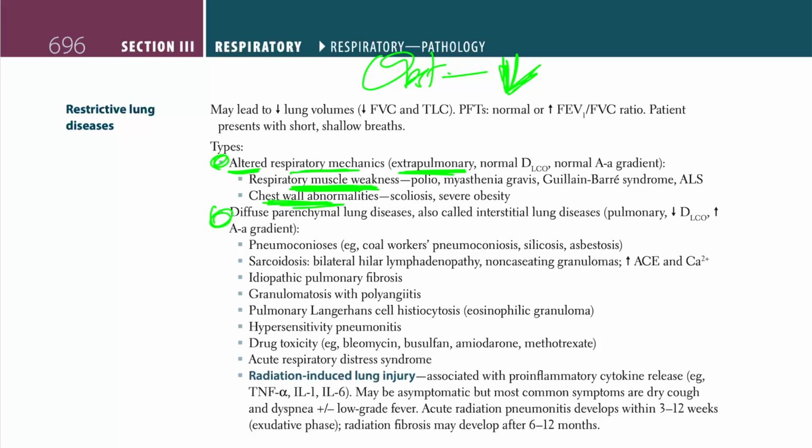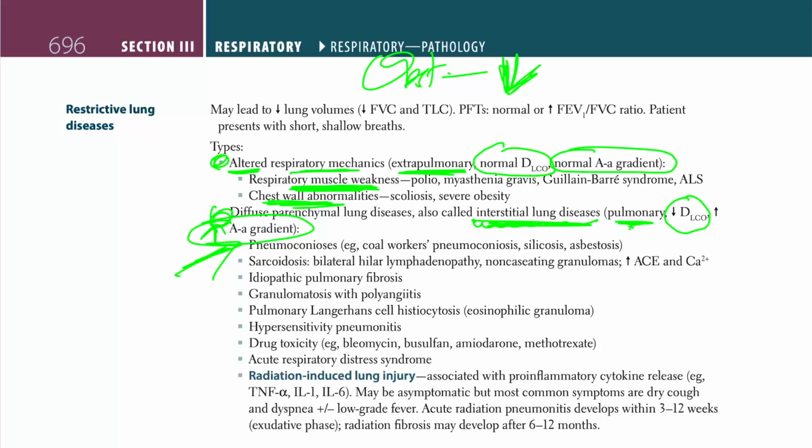The other type is diffuse parenchymal lung disease, also called interstitial lung disease. Interstitial lung disease is what? A pulmonary cause. There's going to be a decrease in DLCO, in comparison with your normal DLCO and normal AA gradient in the extrapulmonary type. But here you have an increase in AA gradient. Okay, pneumoconiosis. Diffuse parenchymal lung injury, also called interstitial lung diseases.